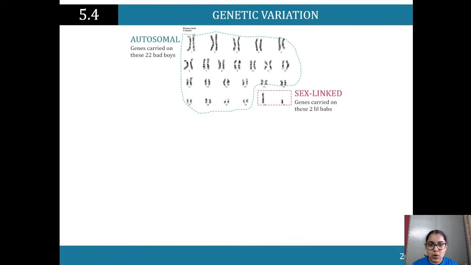So let's firstly talk about the chromosomes. These are autosomal chromosomes. There's 22 of them, and then we've got sex-linked chromosomes, 2 of them over here. So remember, altogether in our body we've got 46 chromosomes. So 22 of these, and then 2 little ones here. Those are sex-linked because they are determining the sex of the organism, right? So you've got X or Y chromosomes, and then these are autosomal ones.